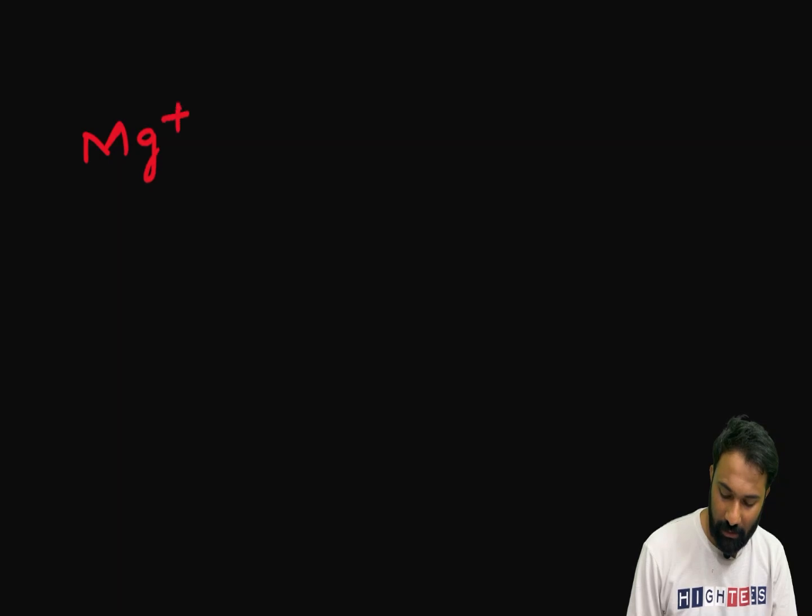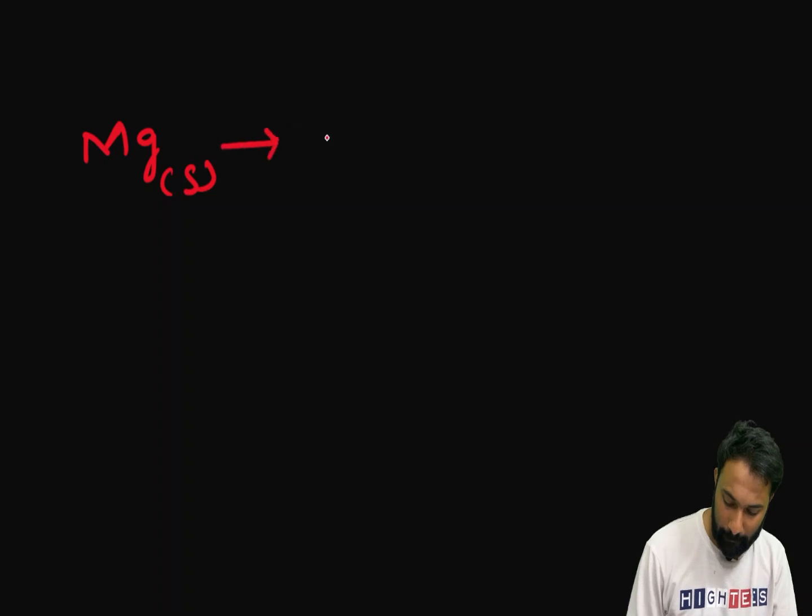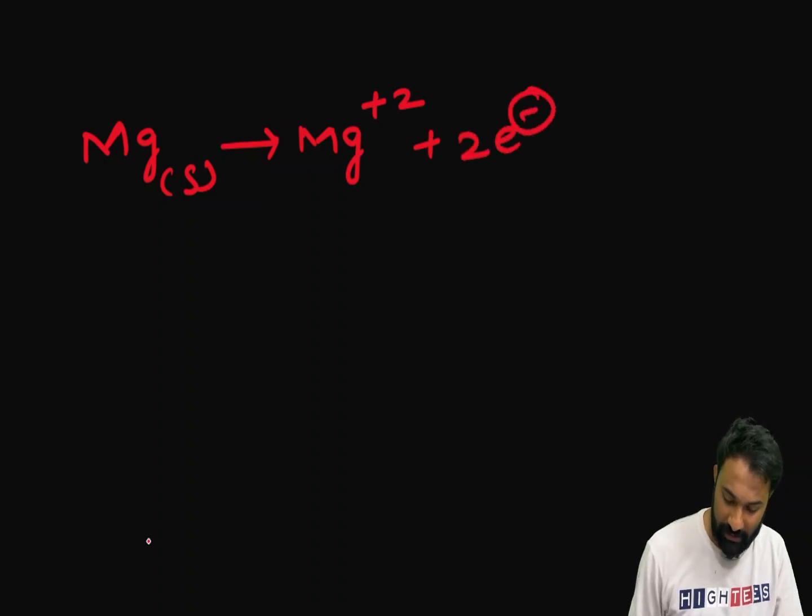Mg2+ from Mg solid. This Mg solid, by the loss of 2 electrons.